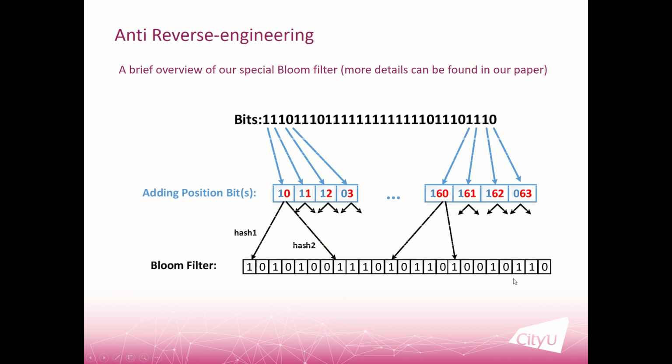And this is an overview of our special Bloom filter. For the technical details, please refer to our paper. First, we add some position bits for each bit. Then we apply 2 hash functions to these bits. The output of these 2 hash functions is projected to the Bloom filter, and it forms the output. Again, this is just a very brief introduction. For more technical details, please find them in our paper.